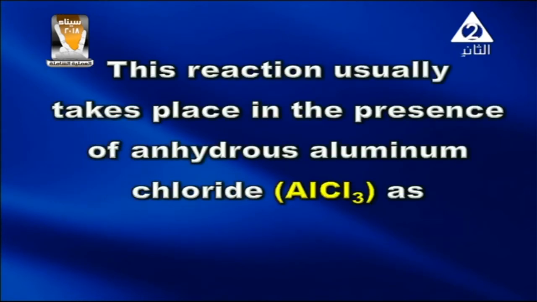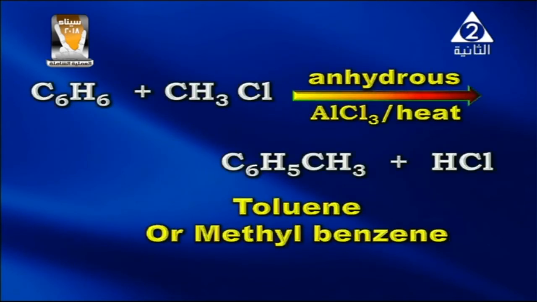This reaction usually takes place in the presence of anhydrous aluminum chloride, AlCl3, as catalyst. As the equation proceeds on the screen, benzene reacts with methyl chloride in the presence of anhydrous aluminum chloride and heat. It gives methyl benzene or toluene, C6H5CH3, plus 1 mole HCl.